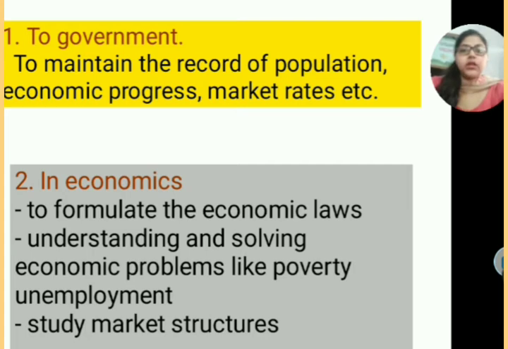For example, your utility function, you are checking the satisfaction with the help of utilities. So that is also part of statistics. It helps us formulate economic laws. How does it help in economic laws?